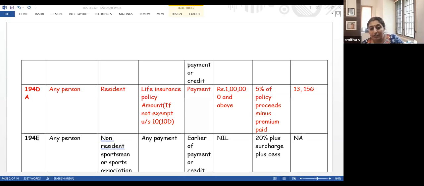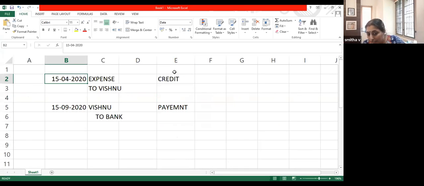See the earlier example which I had told you. I was talking about Vishnu's case, where ICAI had created the credit on 15th April and made the payment on 15th September. In this case, the insurance company has to make the payment only on 15th September.